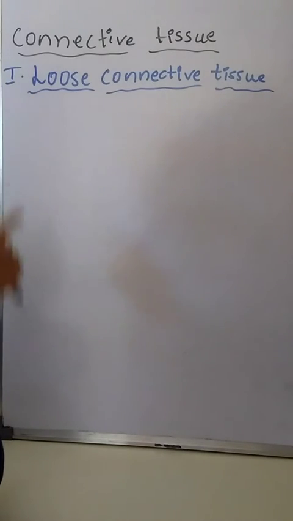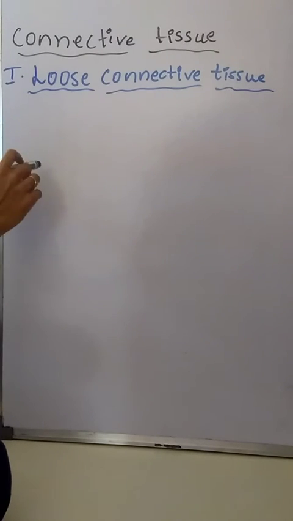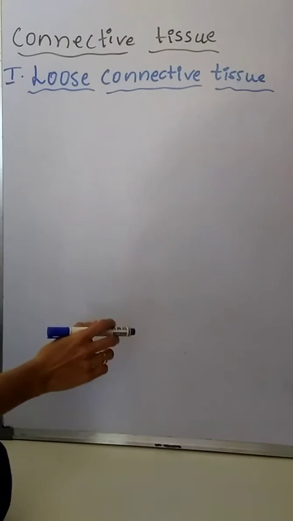Loose connective tissue is the most widespread connective tissue of the body, which is used to attach the skin to the underlying tissue.